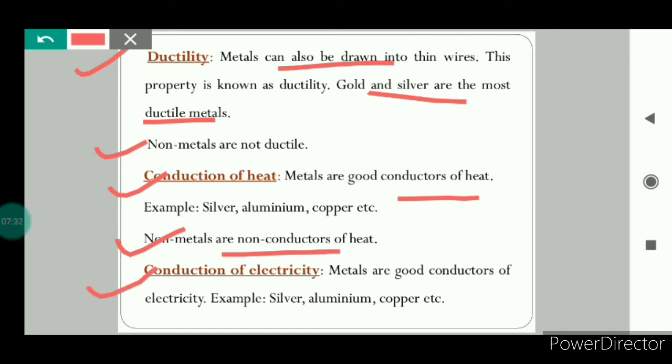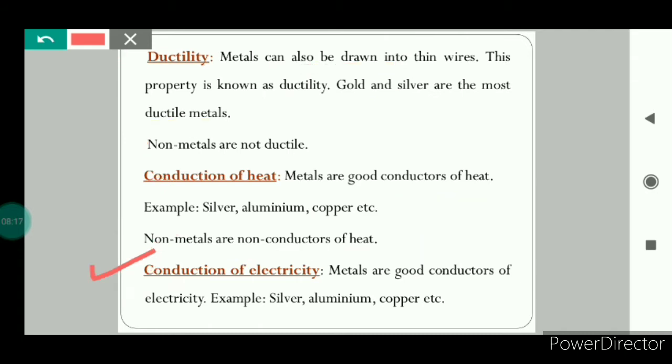Next is conduction of electricity. Metals are good conductors of electricity. That means they allow electricity to pass through them. For example, silver, aluminium, copper, etc. Non-metals are either bad conductors or non-conductors of electricity. Example, wood, plastic, coal, etc.